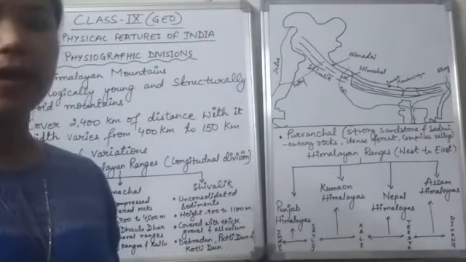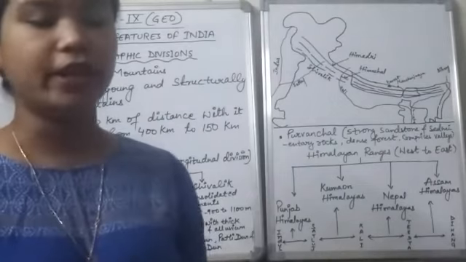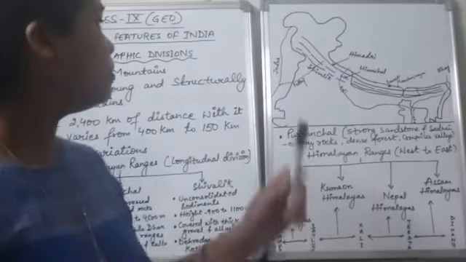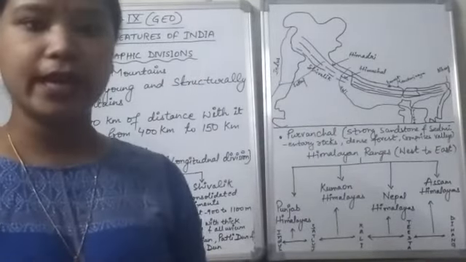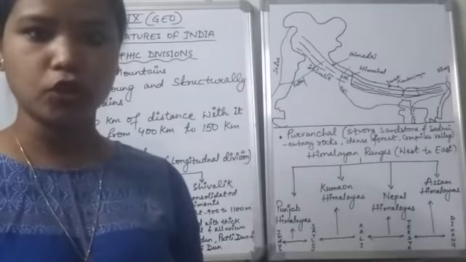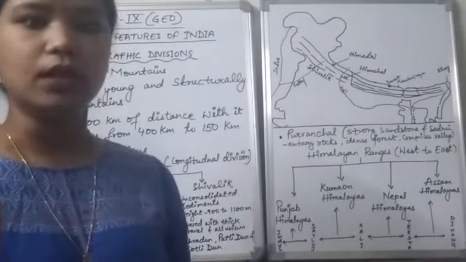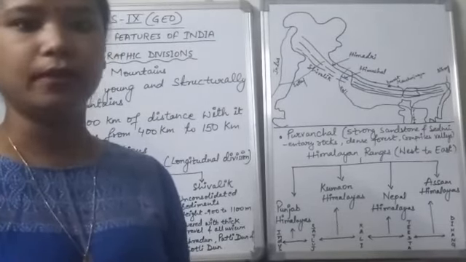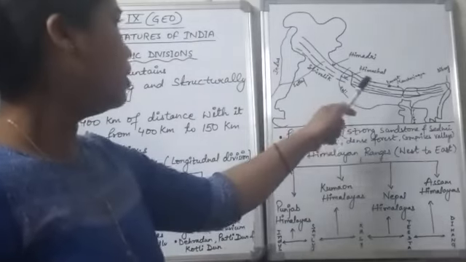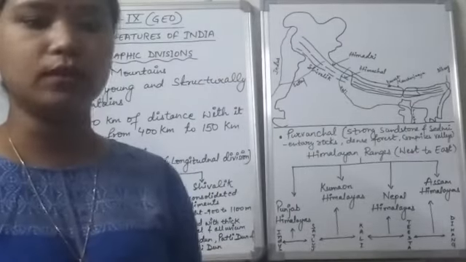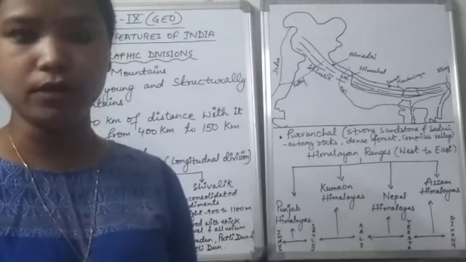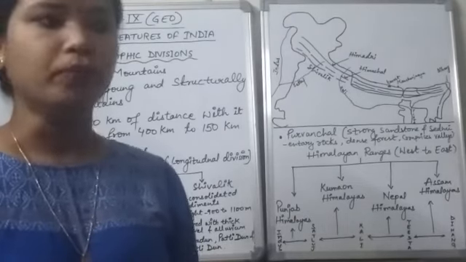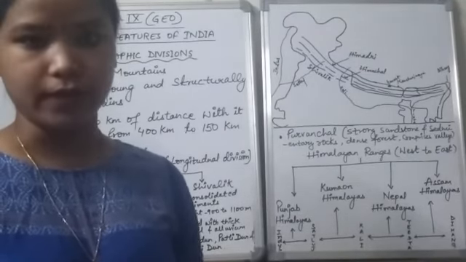You all know that the Himalayas are very important for us because from the Himalayas we get many medicinal herbs and many important trees. The Himalayas are the sources of many rivers which are useful for irrigation and for hydroelectricity.